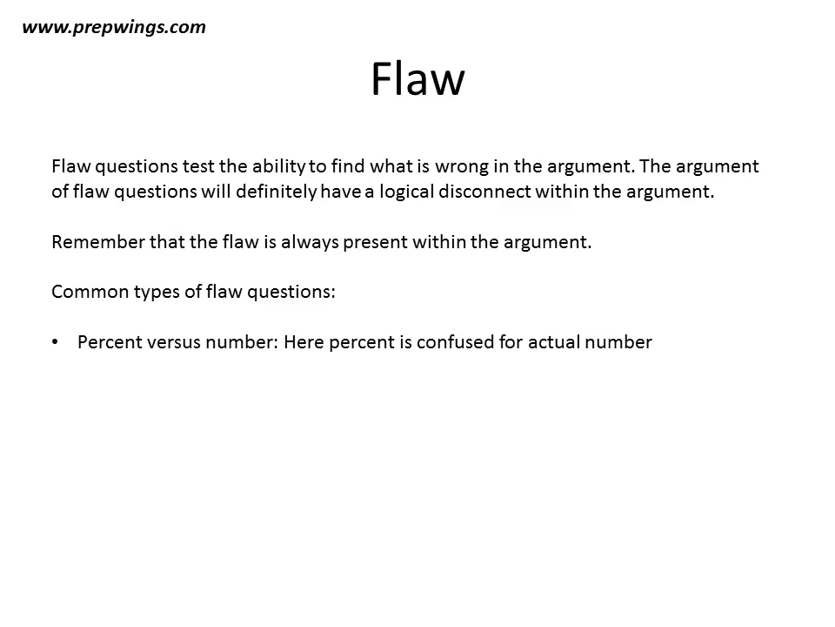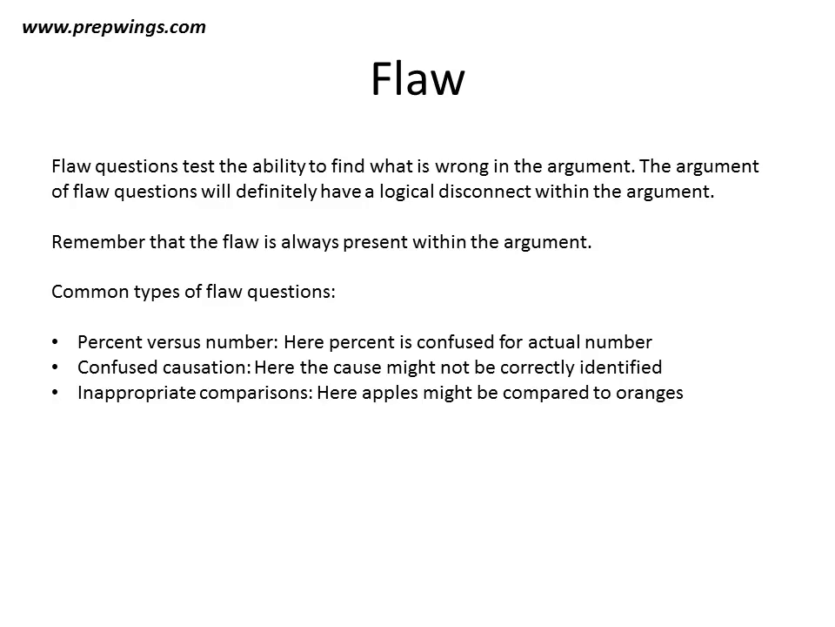The first one is percent versus number. In this kind of flaw, the argument will confuse percentage and actual number. The second kind of flaw is confused causation. Here the cause might not be correctly identified. If the argument is a cause and effect type of argument, the correct cause might not be correctly identified